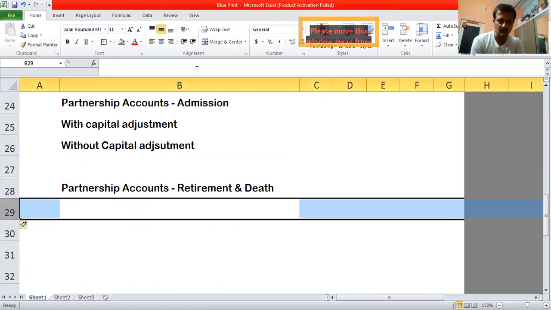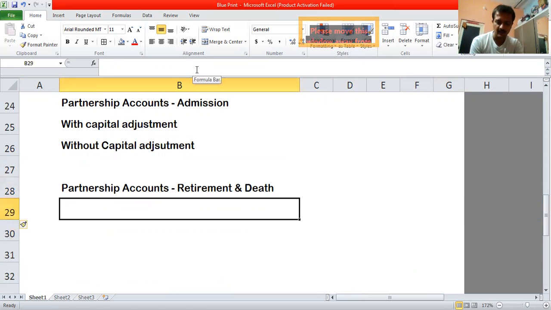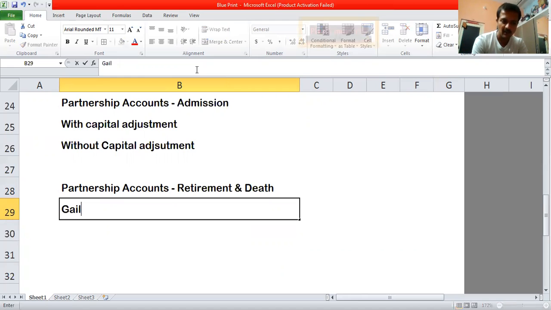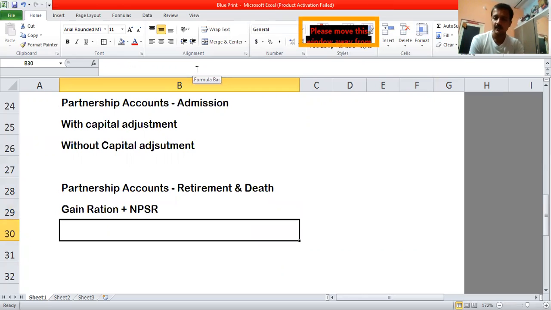And these are almost the same here, like there is not much to discuss. The reason is you will get one problem on, as the blueprint says, it is only, as the model question paper says, they may stick to gain ratio, but we should also be ready for new profit sharing ratio problems. Because in retirement, you won't find a variety of problems. You can prepare for both gain ratio as well as new profit sharing ratio.